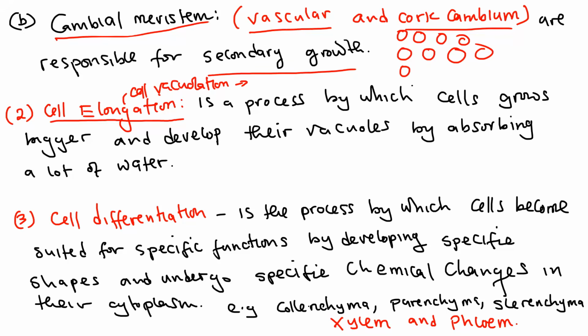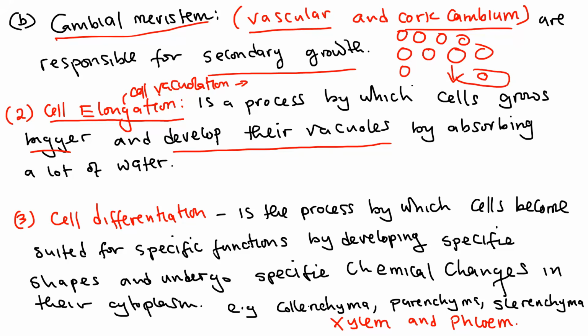So during cell elongation, what happens? Cell elongation is a process by which cells grow bigger and develop their vacuoles by absorbing a lot of water. The cells which divided during cell division are moved to this section where they attain vacuoles and absorb a lot of water.